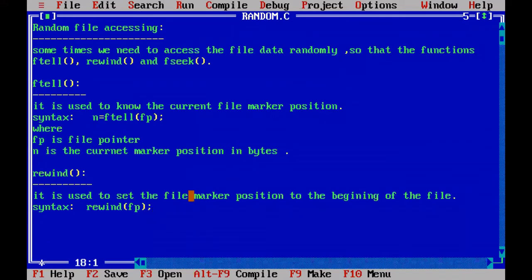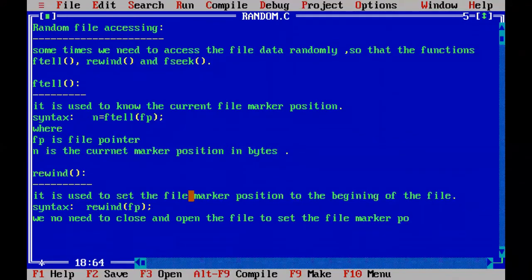The advantage is we need not close and open the file to set the file marker position at the beginning of the file.